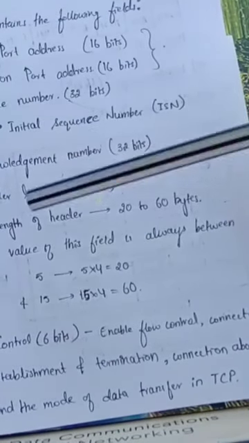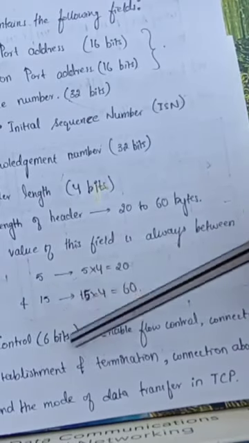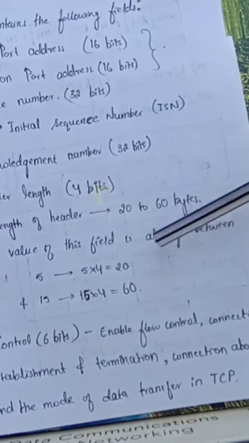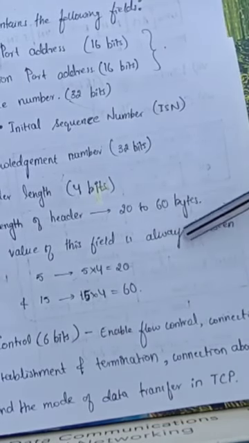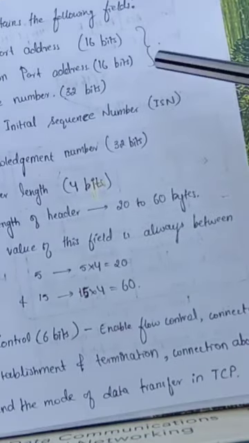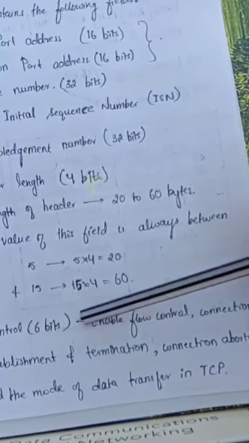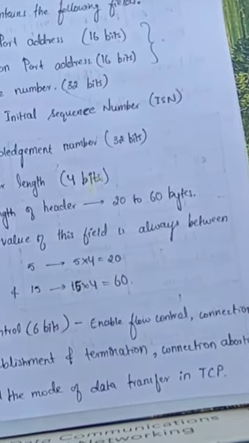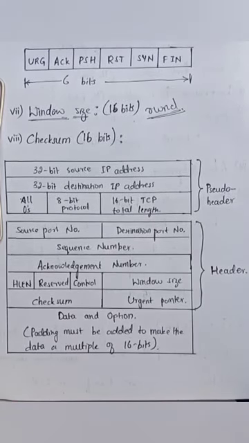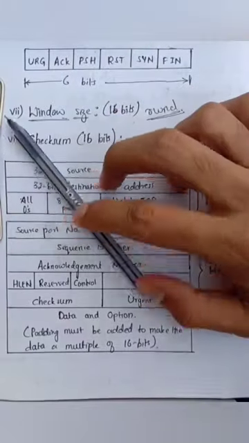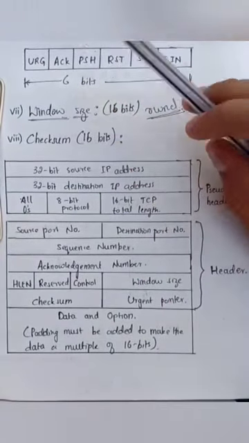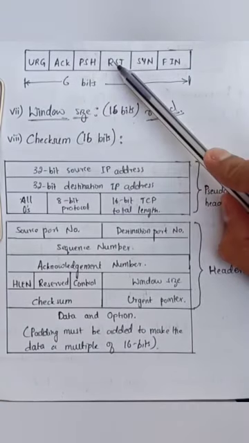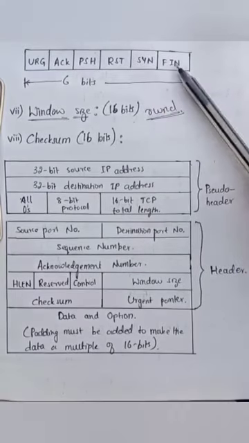Next, coming to the control field. The control field is of size 6 bits. That is having 6 fields. The 6 fields can also be called as flags. The setting of various flags will enable flow control, connection establishment and termination, connection abortion, and the mode of data transfer in TCP. Now let us see the various flags of the control field in detail. There are 6 flags in the control field. One is the urgent flag, acknowledgement flag, push flag, reset flag, synchronization flag, and the finish flag.